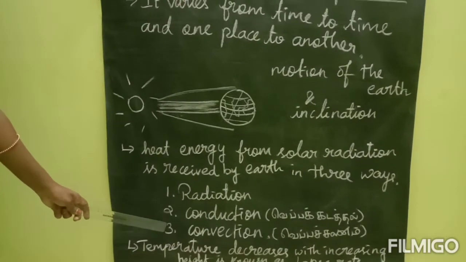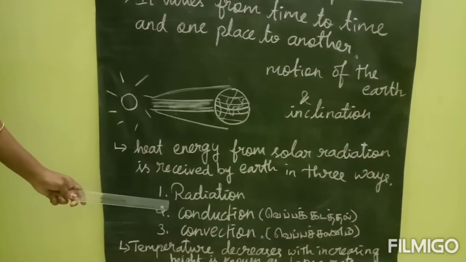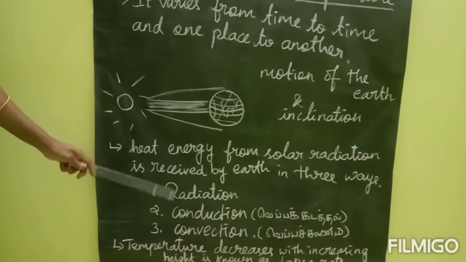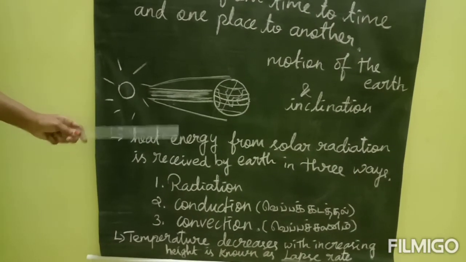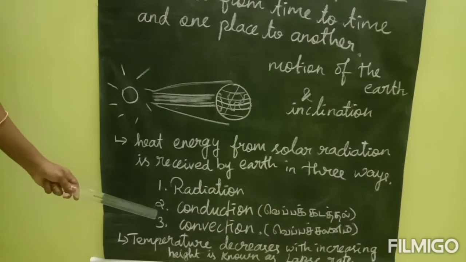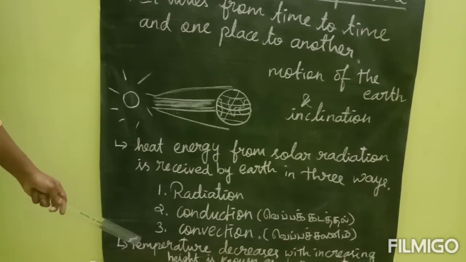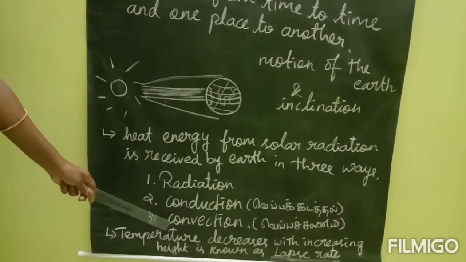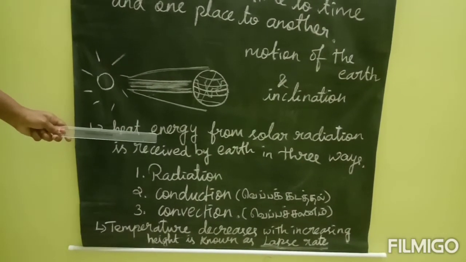Next one is convection. Convection is a circular motion in which faster moving molecules make the warm air rise because it reduces its density. So the warm air rises and the cooler air drops down. That is called convection. In the convection process also our earth gets heat energy.